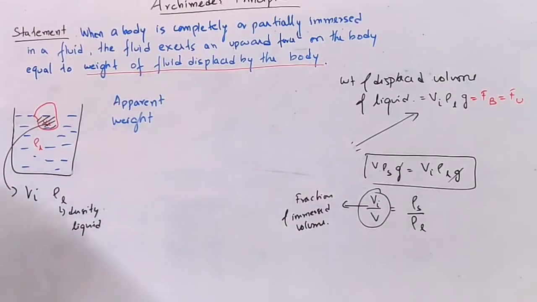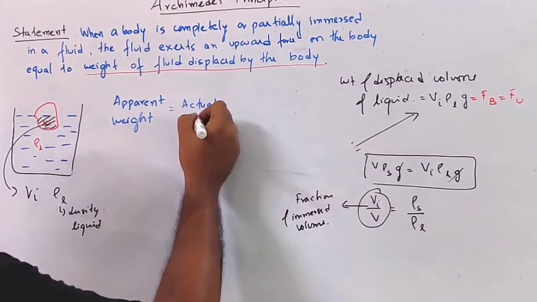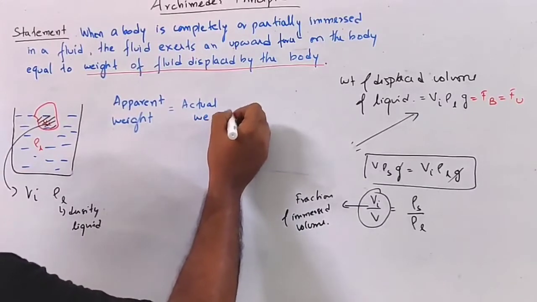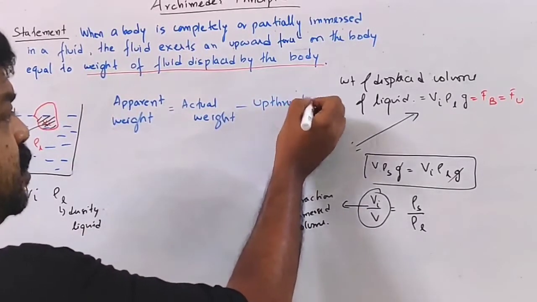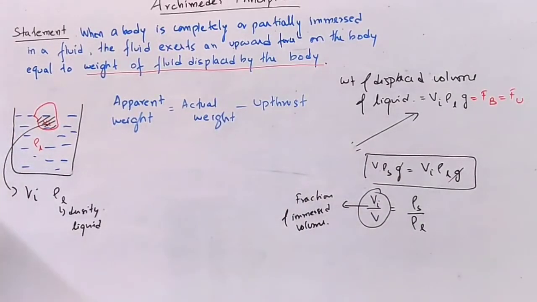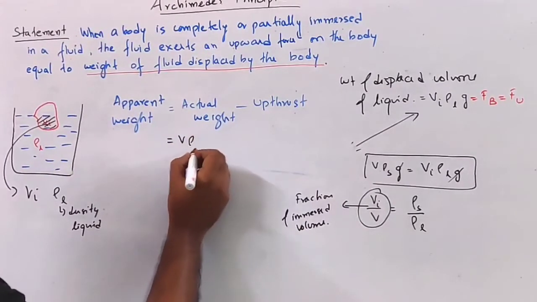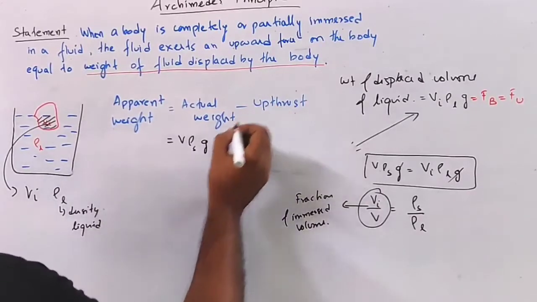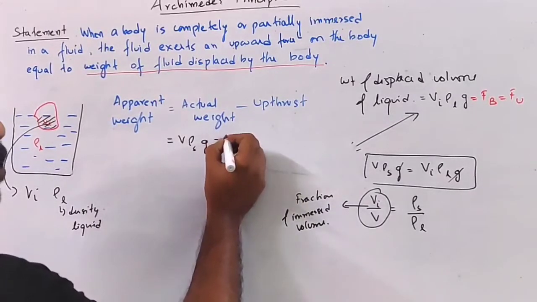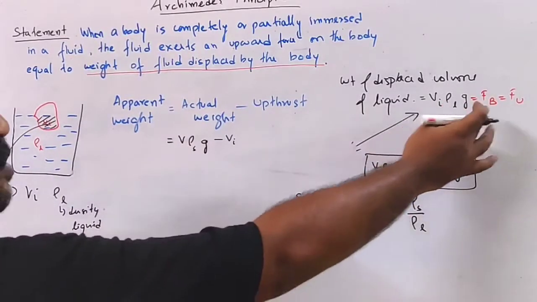Apparent weight is equal to actual weight minus upthrust. The actual weight is V rho s g, and the upthrust is Vi, the immersed volume, times rho L g.